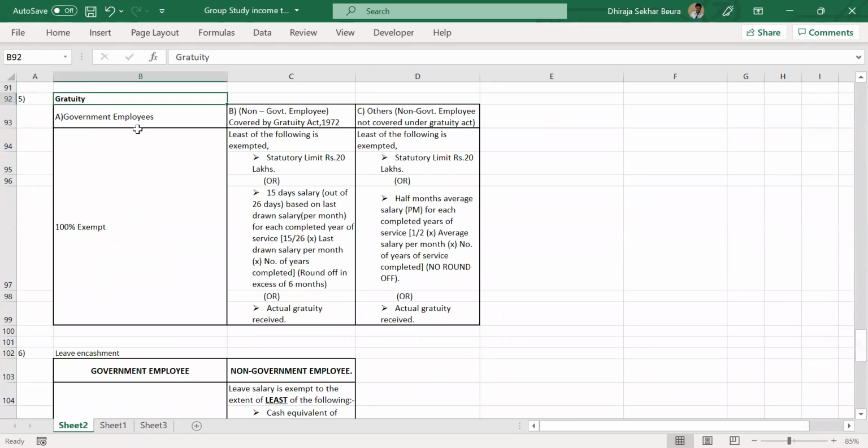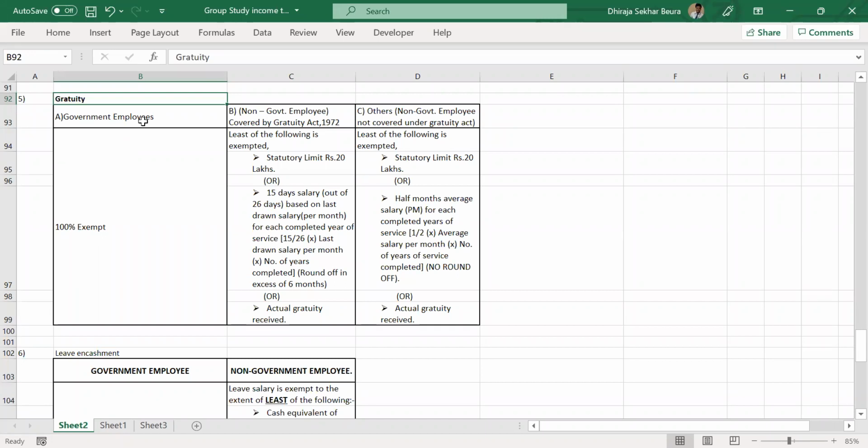In gratuity, what we are discussing here is that it might be a government employee or a non-government employee. They are receiving some lump sum amount after retirement. Everybody must have seen that, at least in family or among friends, somebody retires, then they receive a big amount in gratuity. Now, taxability of that part is the question here. When somebody is receiving a gratuity full amount, how much should be taxable?